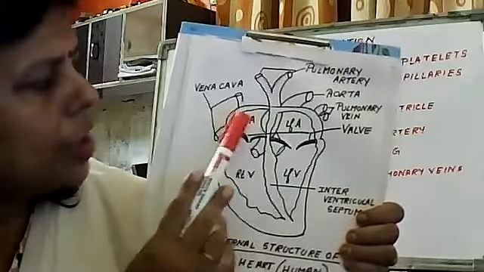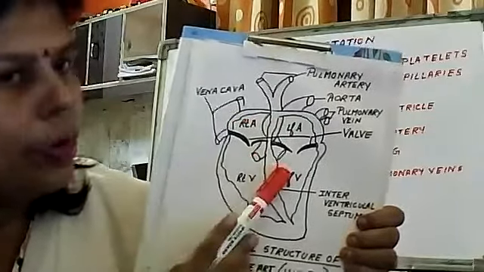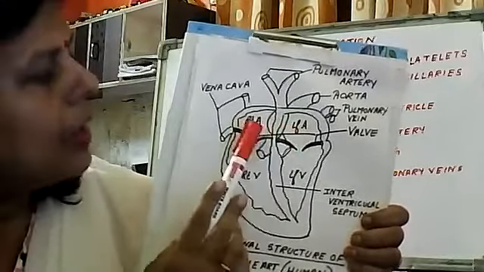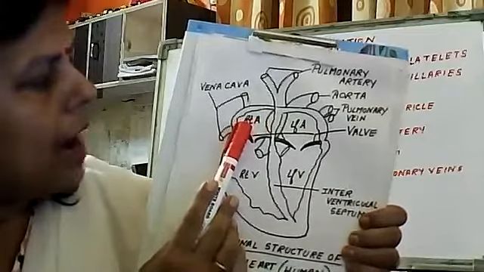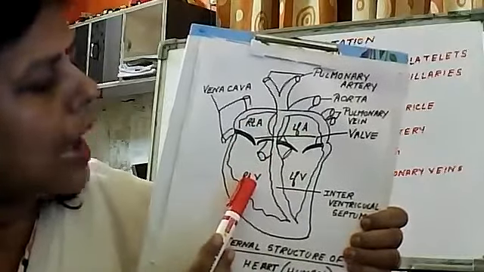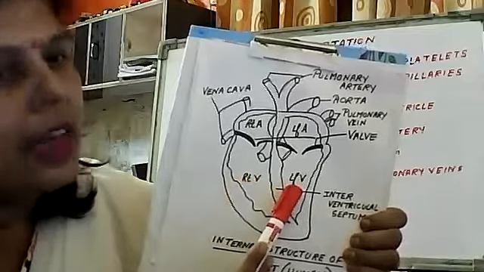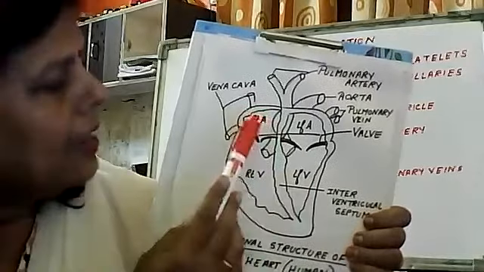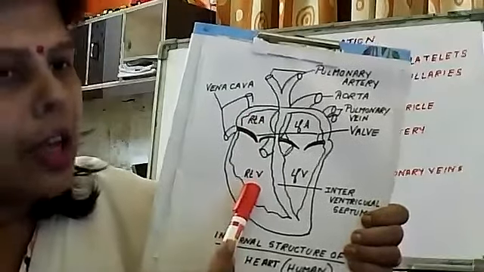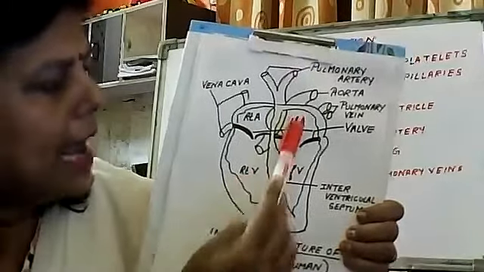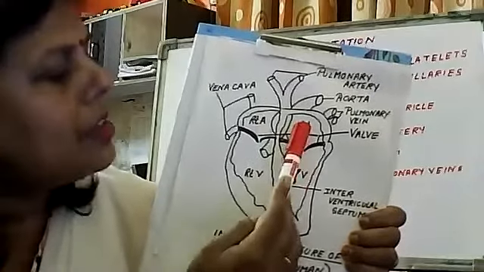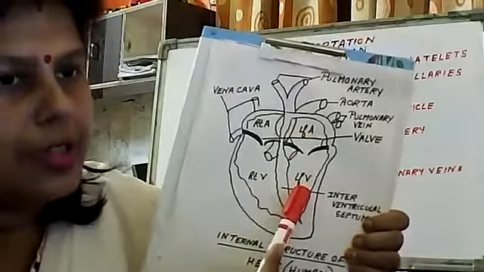It is four chambered: 1, 2, 3, 4. The upper two are termed atria, known as the right atrium and left atrium, and the bottom two are the right ventricle and the left ventricle. Another thing: the right side contains only deoxygenated blood, and the left side contains only oxygenated blood, meaning blood rich in oxygen.